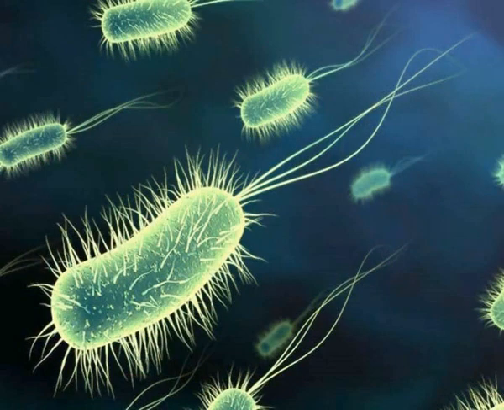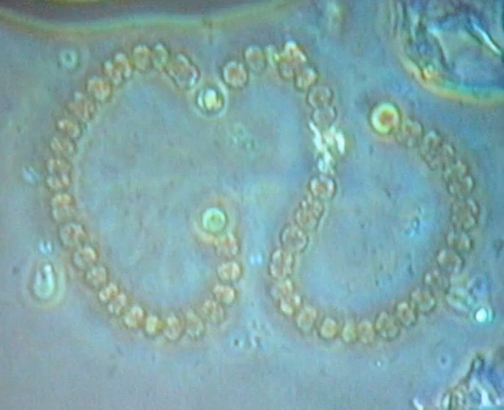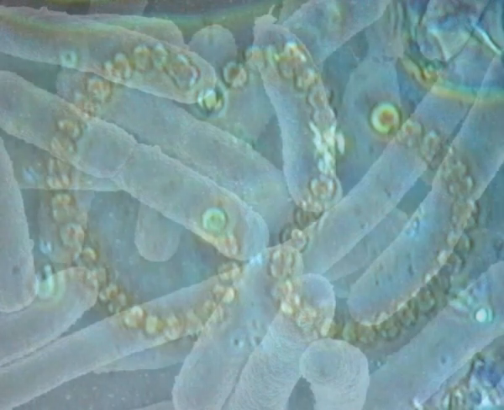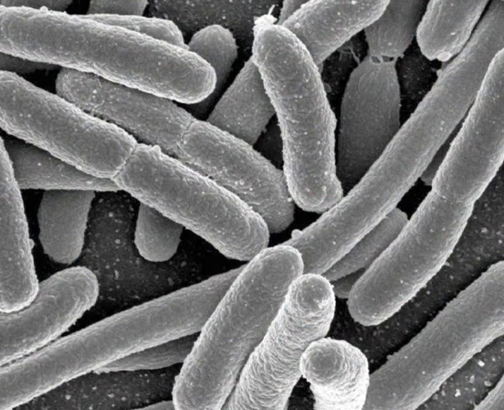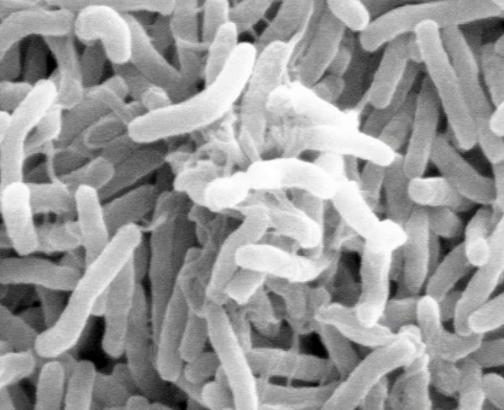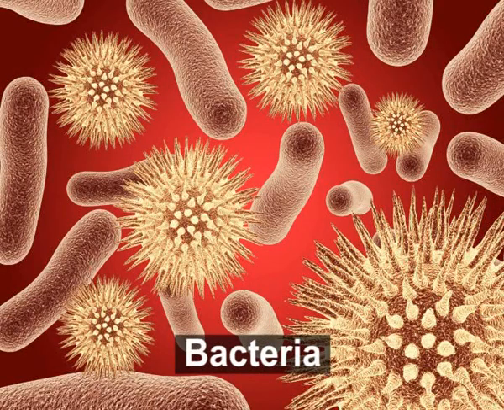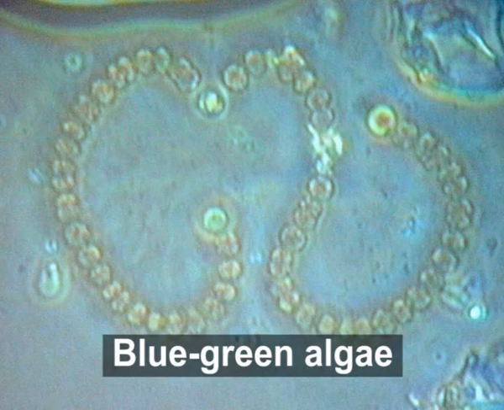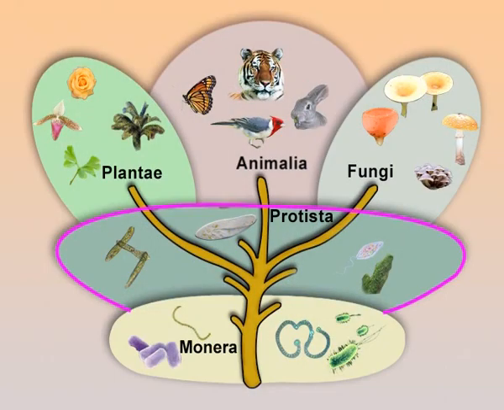Individuals are single-celled, and some of them are non-motile. They do not possess chloroplasts, nucleus or other organelles. They do have a cell wall. Examples of this kingdom Monera are bacteria and blue-green algae. Our next kingdom is Protista.